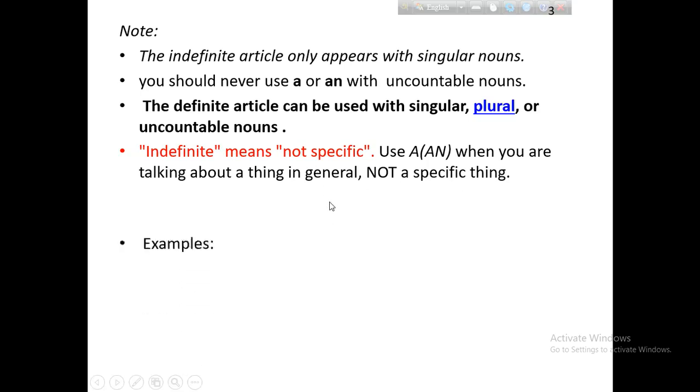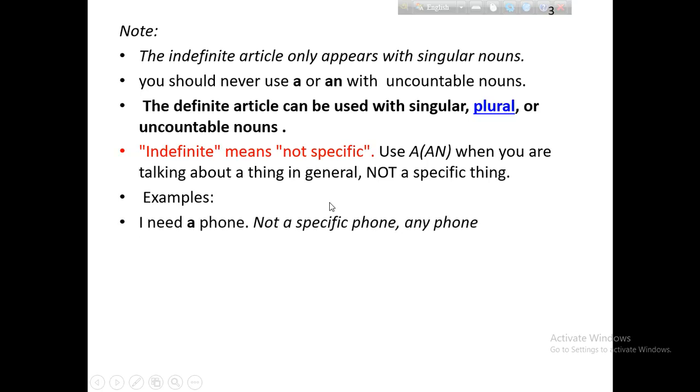Example, I need a phone. That means I need any phone to make a call. Not the particular phone, like Samsung. I need a phone to call. It may be Samsung, it may be Symphony, it may be Walton, etc. Not a specific phone. Any phone.